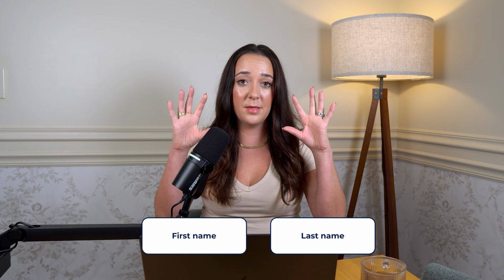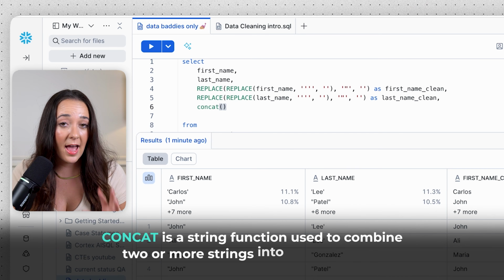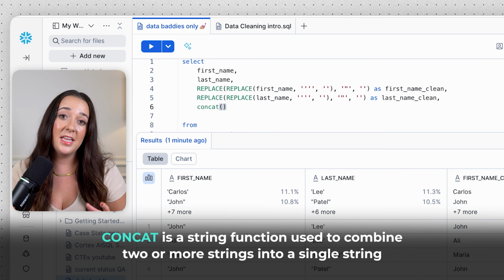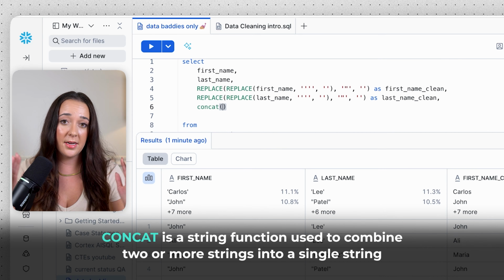Another really cool string manipulation function that's gonna help us clean up our data set a little bit is we can actually combine the first name and the last name together into a full name column. So we're gonna use a function called concatenate, and inside of concatenate, you can put any list of strings or string columns, and it's just gonna glue those together and concatenate them.